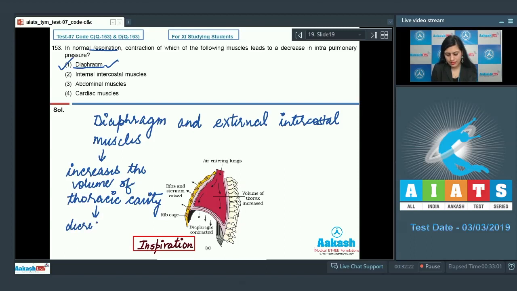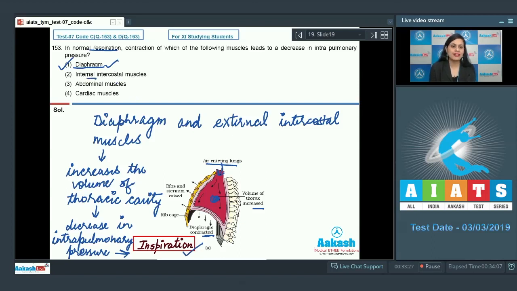leading to decrease in intrapulmonary pressure during inspiration. As you can see here, contracted diaphragm leads to increase in volume of thoracic cavity and thereby decrease in intrapulmonary pressure, leading to air entering lungs on inspiration. Let's discuss rest of the options.